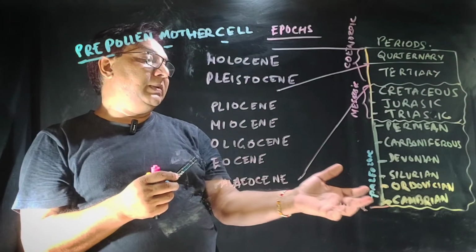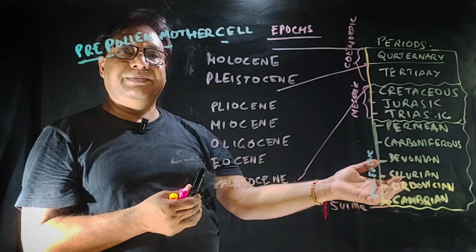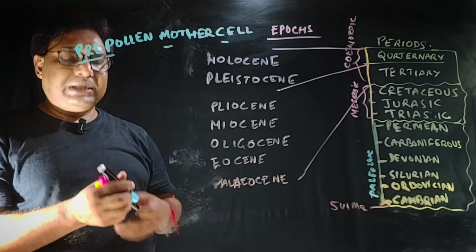Most importantly, remembering the periods is a little bit difficult, so for that the mnemonic is like this.